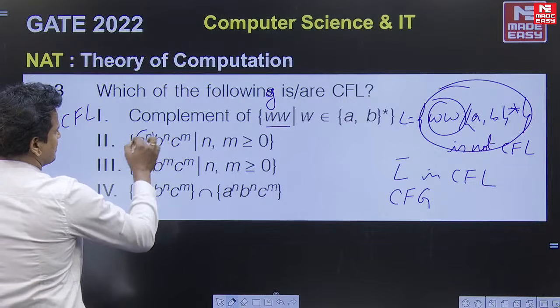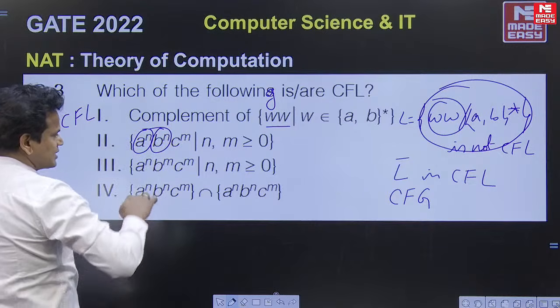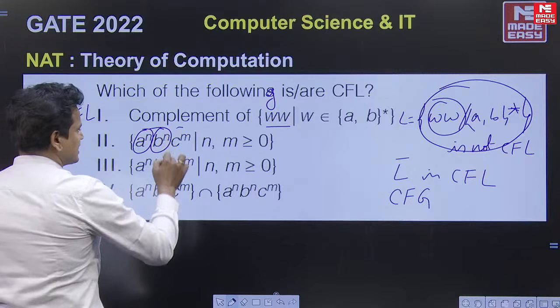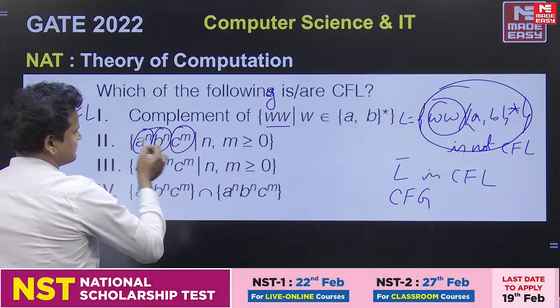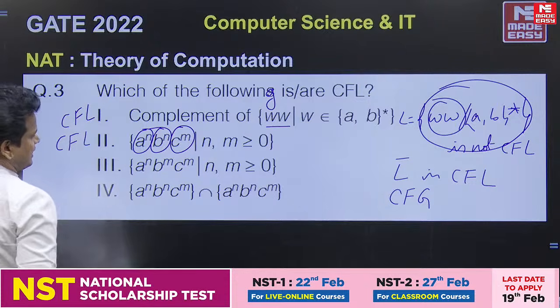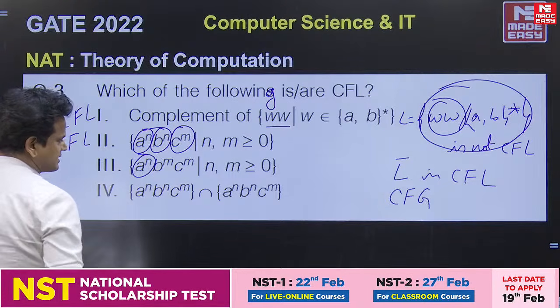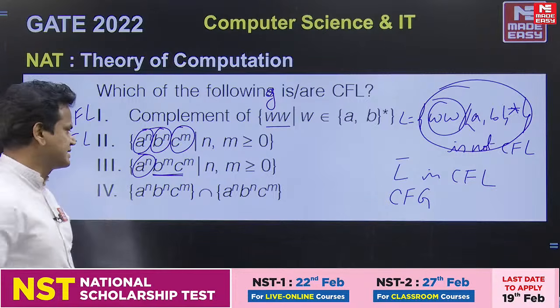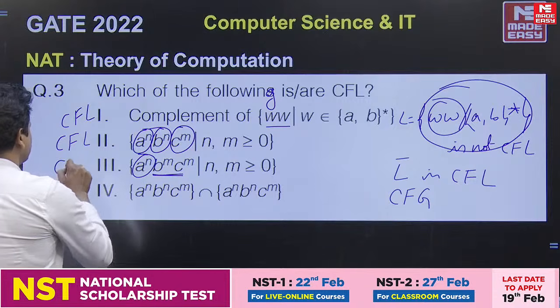Next, A power n, B power n, C power m: the number of A's must be equal to the number of B's. We push all the A's in the stack, and when B comes, we pop them. Whenever C comes, you need not compare the C's with anyone, so it is also a CFL. And here, A power n, just read the A's, then the B's and C's must be equal. You push all the B's, and when C comes you can compare. So this is also a CFL.